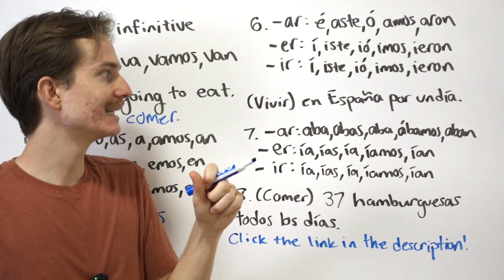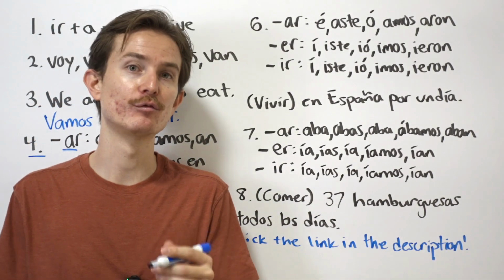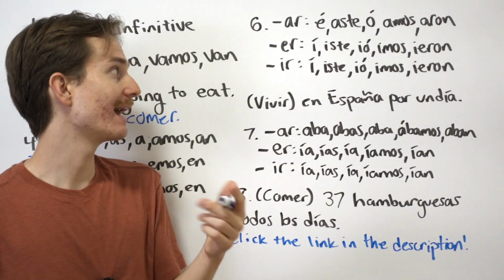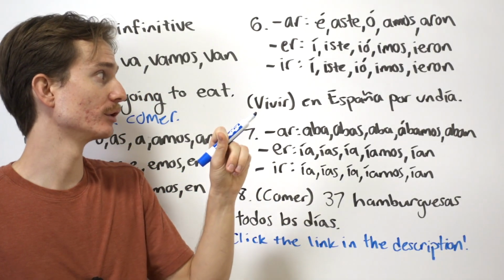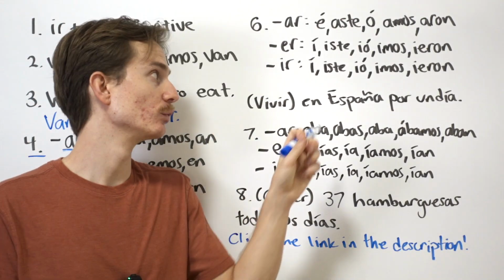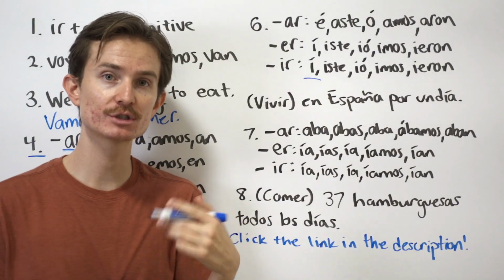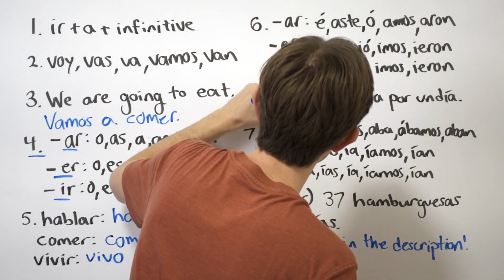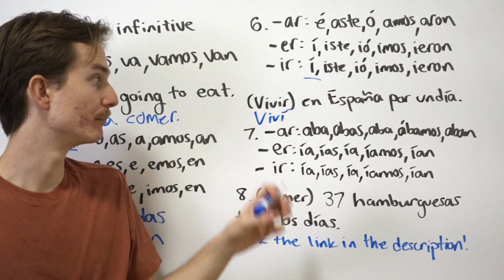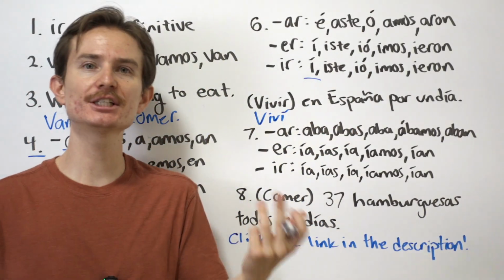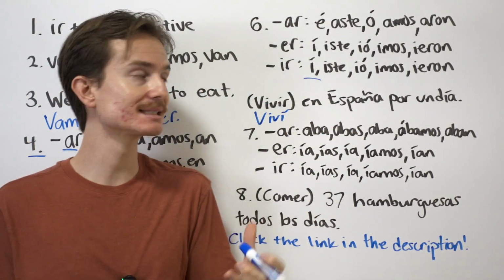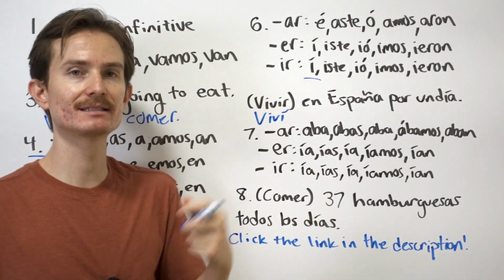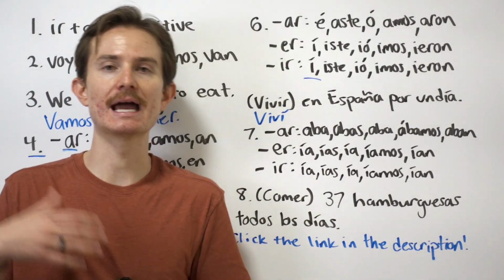So, how would I say, I lived in Spain for one day? Well, we have vivir, that's an IR verb, and I'm saying I lived, which is coming from the yo form, so we have yo viví. Notice how here I didn't put the subject pronoun. I just put viví because I understand how to conjugate verbs in Spanish, so I don't always need to say yo viví, tú viviste, ellos vivieron.